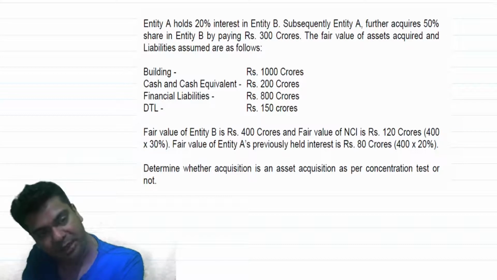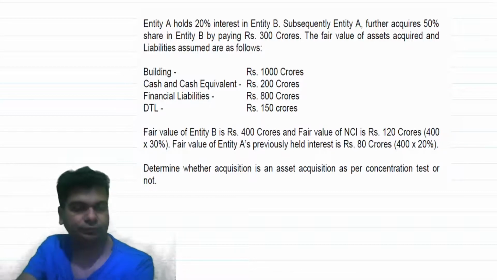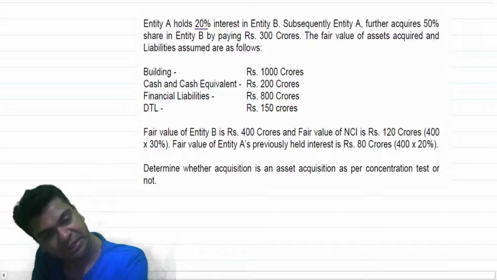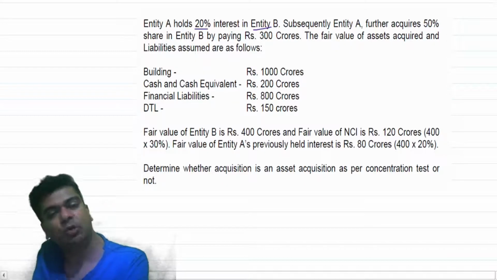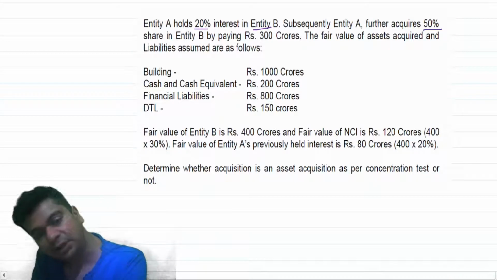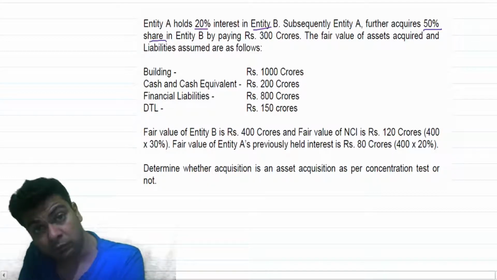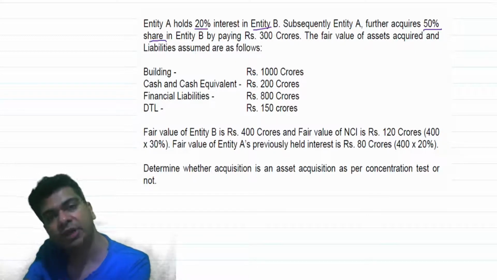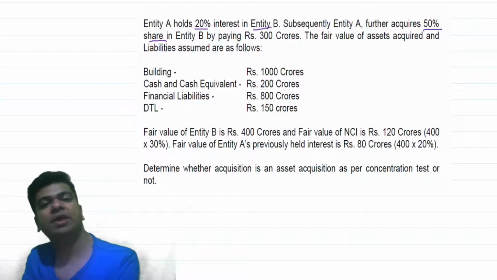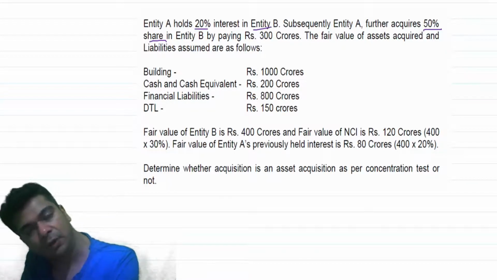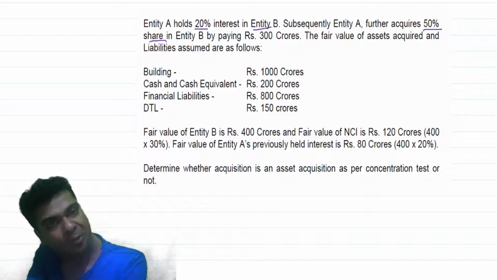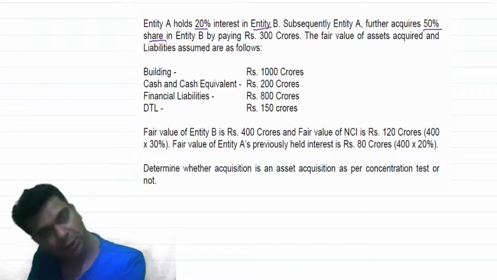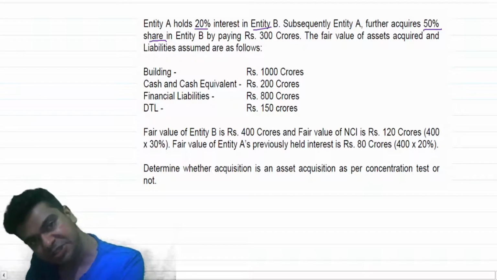Let's take a question based on this. Entity A holds 20% interest in entity B. Subsequently, entity A acquires a further 50% share. You have 20% share, you acquire another 50% share, that means in total you have 70% share. So conventionally we can say that your holding is more than one half, and if the holding is more than one half, you are obtaining control. If you are obtaining control over a business, then and only then will it become a business combination.